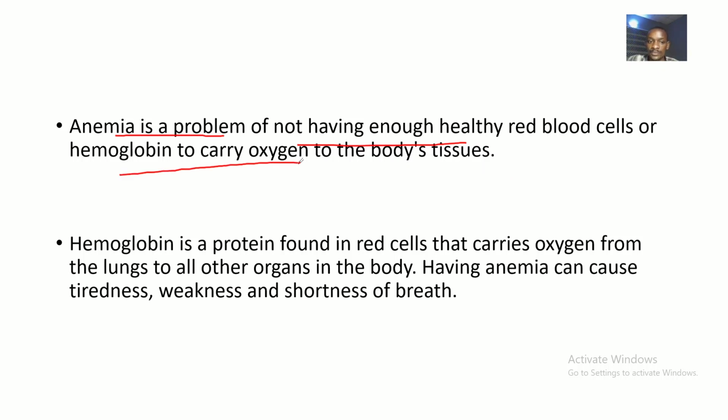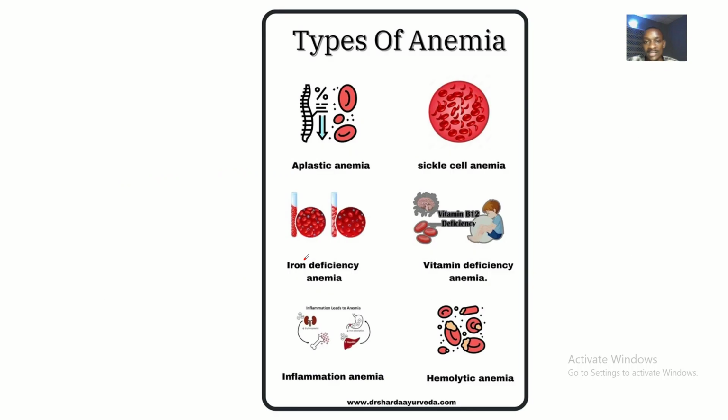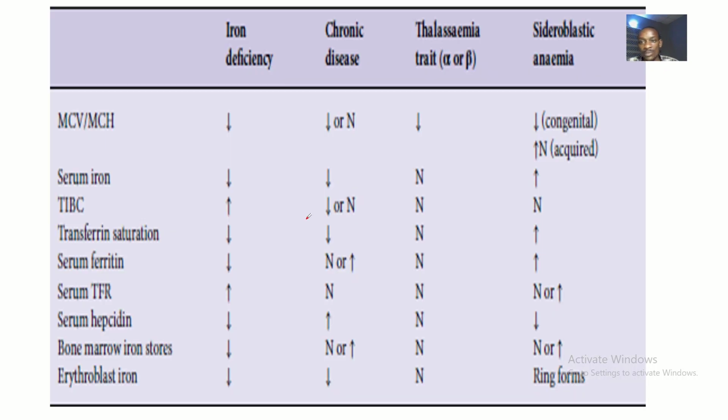the body's tissue. Okay, so hemoglobin is a protein found in red cells that carries oxygen from the lungs to all other organs in the body. Having anemia can cause tiredness, weakness, and shortness of breath. These are the most common characteristics or clinical presentation.